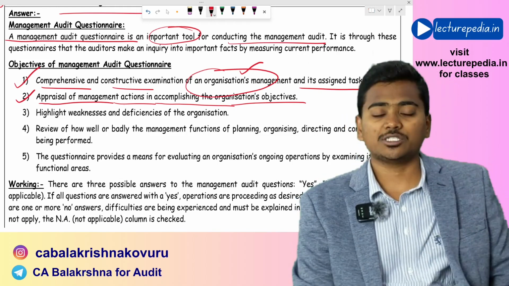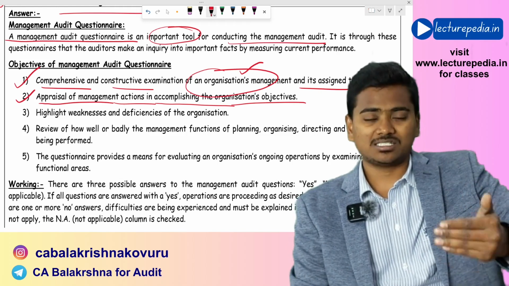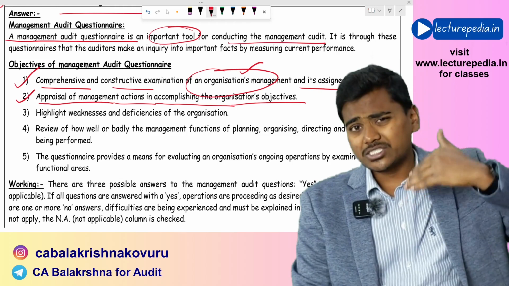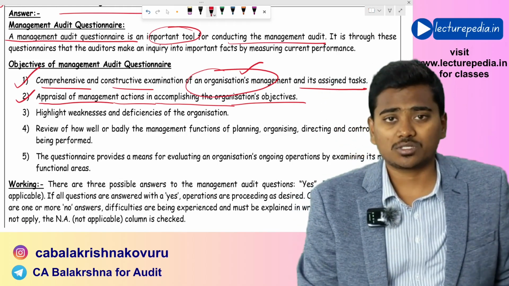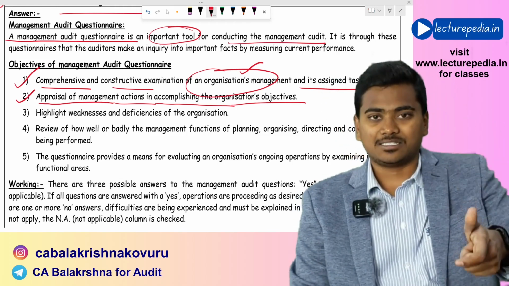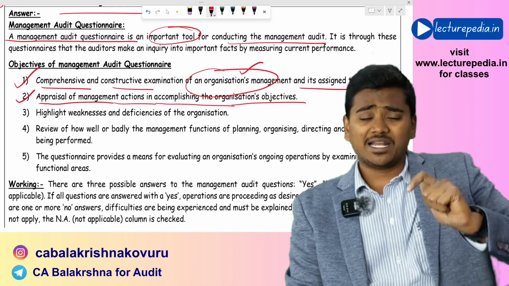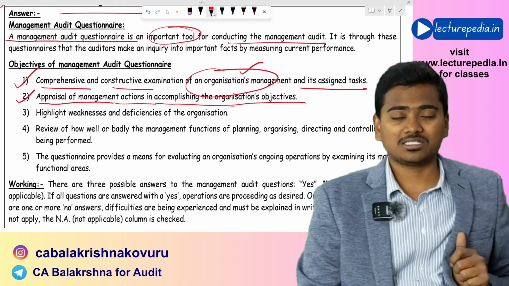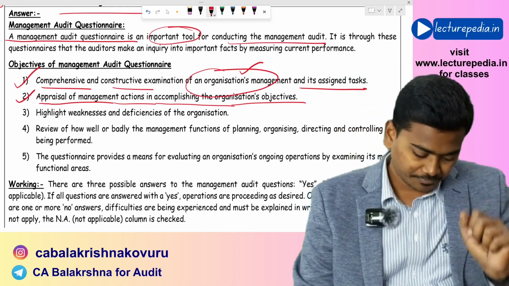Basically, in this questionnaire, there will be various questions posed by the auditor to the management. Based on the answers of the management to these questions, the auditor will assess whether management is working properly or not, whether the management's decision making process is intact or not.